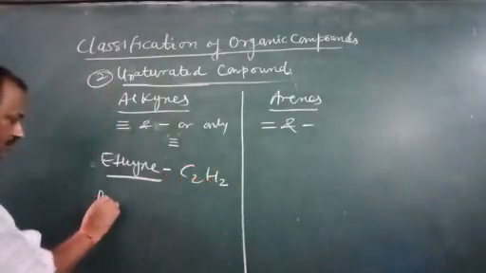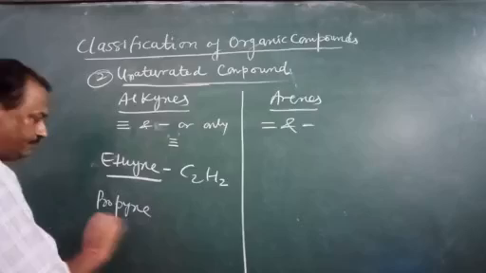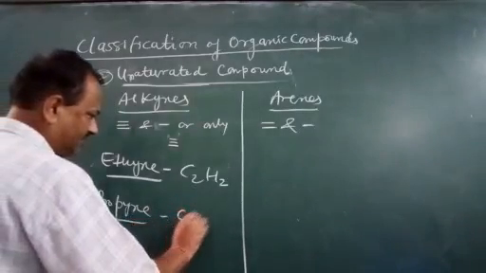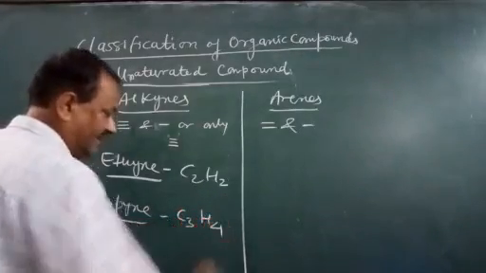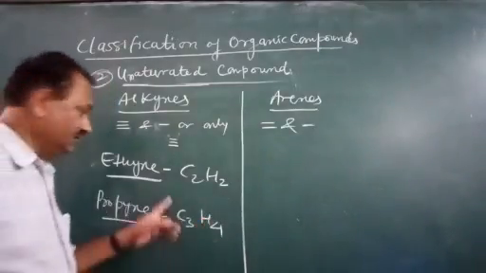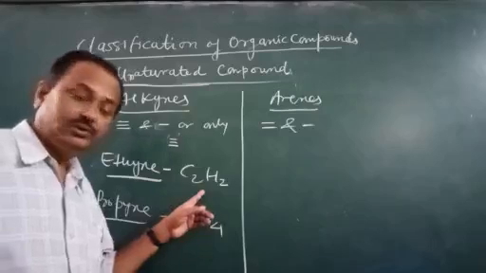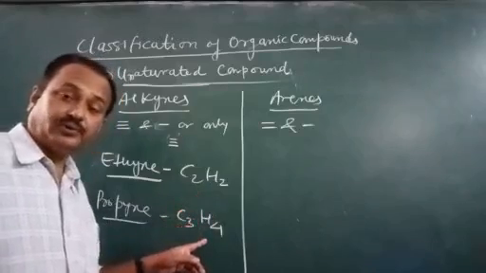Then propyne, C3H4. This is ethyne C2H2, propyne C3H4.